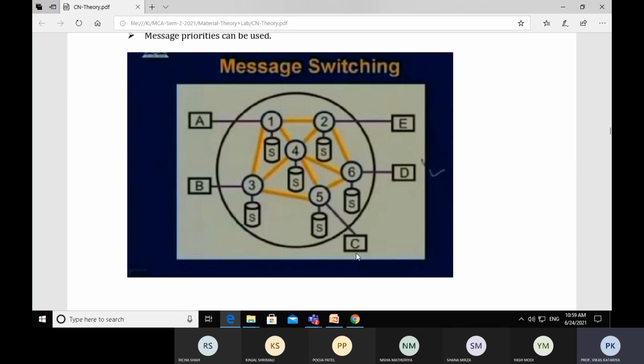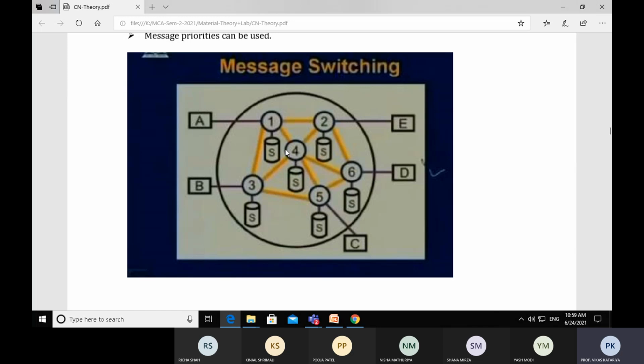The next leg is the end-to-end delivery point, the destination machine. So all the messages stored in node 5 get transferred to workstation C. This is how the message switching technique takes place.